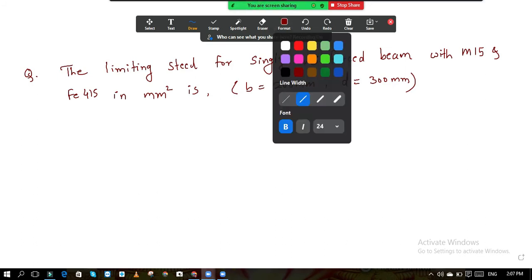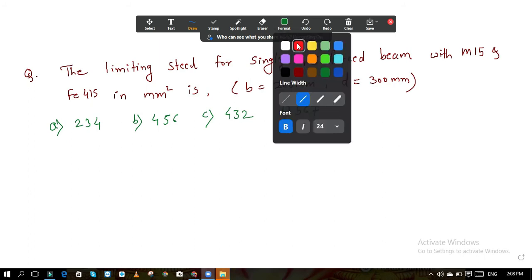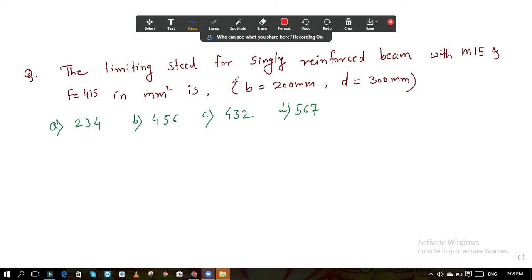First, I will write the options here. What are the options given? Option A, 234; option B, 456; option C, 432; option D, 567. Steel, they have asked us.